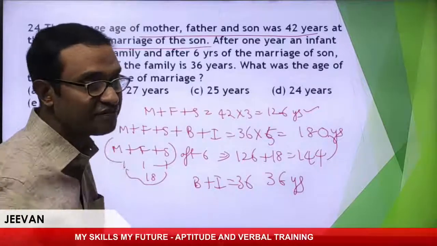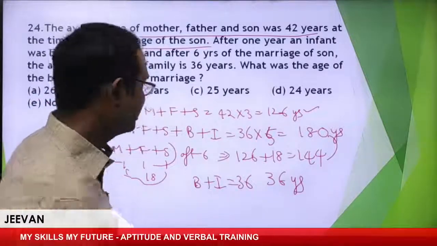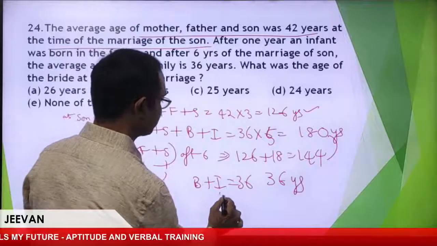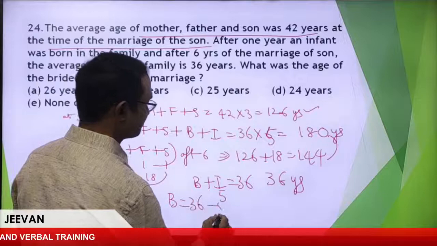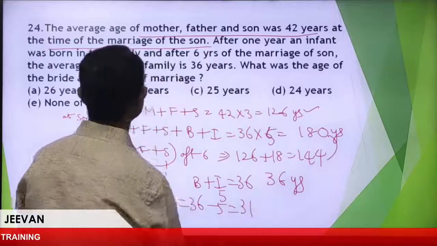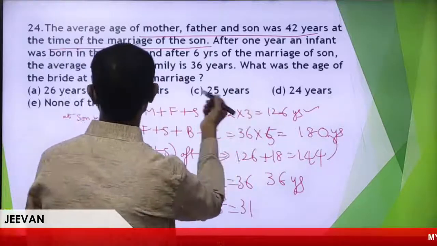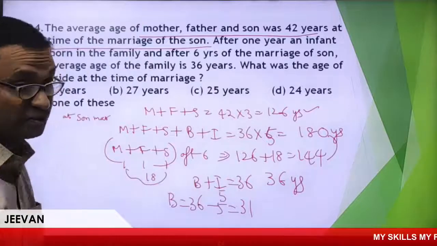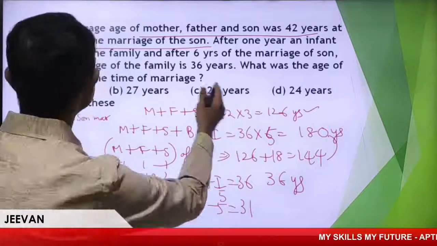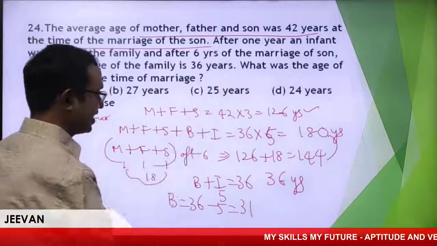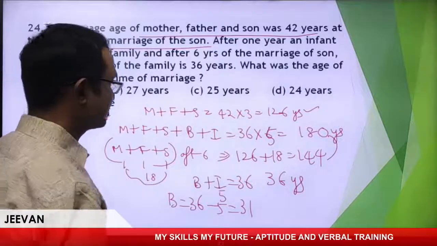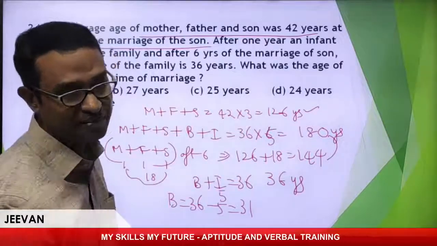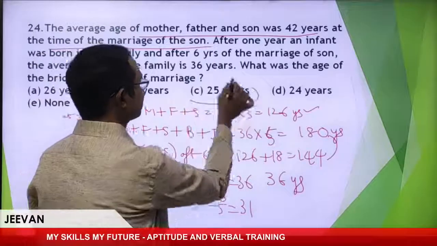Now the infant is how many years? 5 years, because after 1 year of marriage, this is after 5 years. So bride is equal to 36 minus 5 is equal to 31. So your answer is absolutely 31 years. What was the bride at the time of marriage? 6 years ago, it was 25. Follow my point? It was 25.